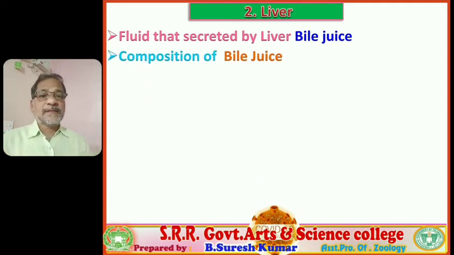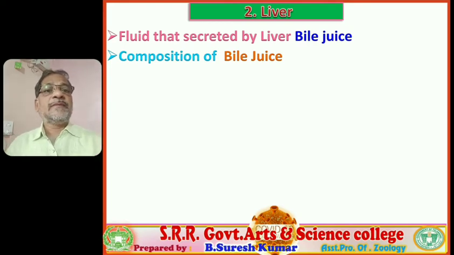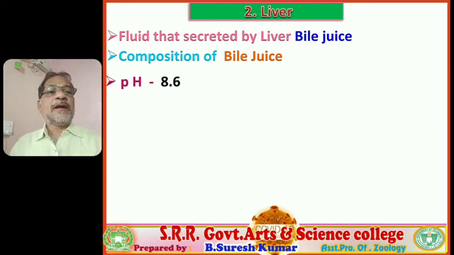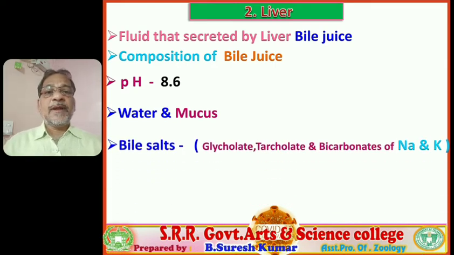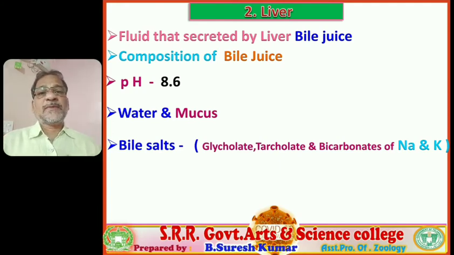The bile juice composition, let us observe. Its pH is about 8.6 and it contains water and mucus, and bile salts are present. They are glycocholates, taurocholates, and bicarbonates of sodium and potassium. Sodium glycocholate, sodium taurocholate, potassium glycocholate, potassium taurocholate, like that. So glycocholates, taurocholates, bicarbonates of sodium and potassium.